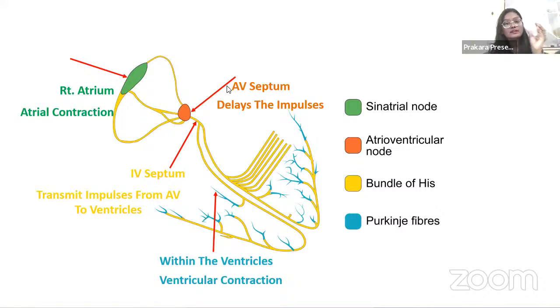Again, in the atrial fibrillations, we have seen that the atria are contracting. In the ventricular fibrillations, the ventricles will contract at a very high speed. And again, here the heartbeat will be so high, it will be more than that of the atrial fibrillations, say 350 beats per minute or something like that. And if you compare the atrial fibrillations with the ventricular fibrillations, the ventricular fibrillations are very risky. They're very dangerous.